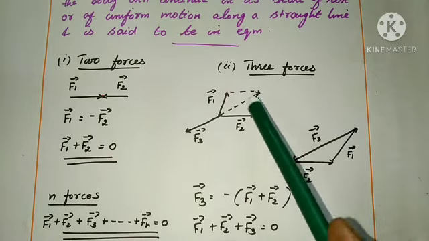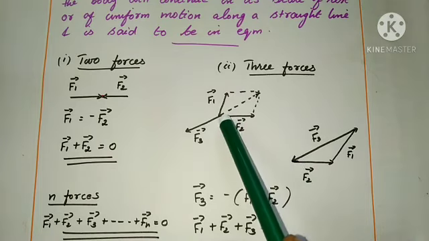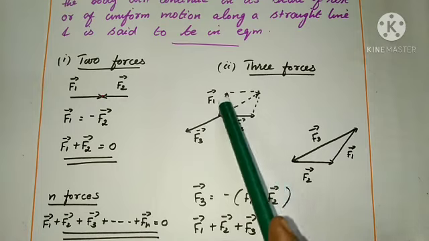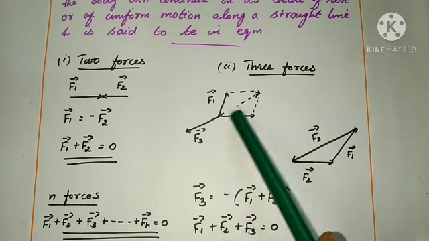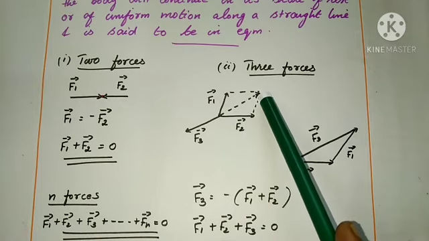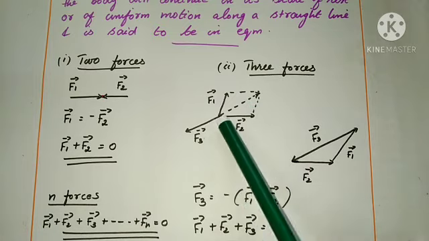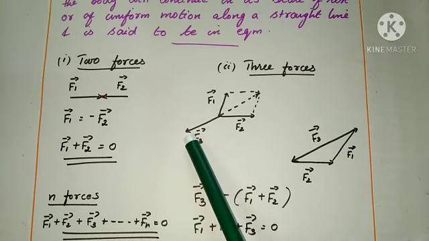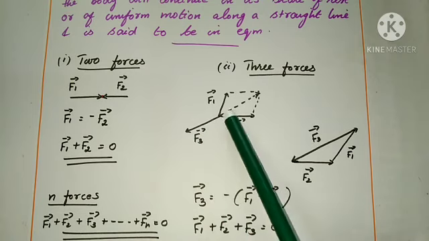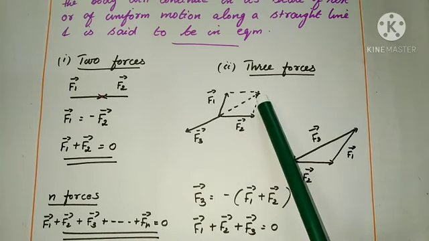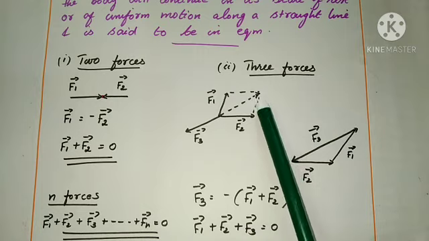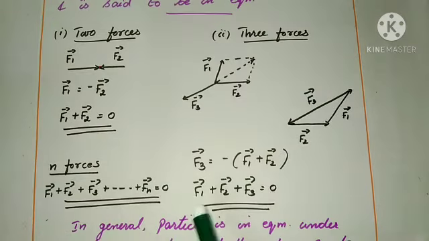Now consider three concurrent forces acting on a particle. The resultant of any two forces is the diagonal of the parallelogram according to parallelogram law of vectors. So, the third force must be equal and opposite to the direction of the diagonal of the parallelogram. So, we can write the third force F3 vector equal to minus of F1 vector plus F2 vector.